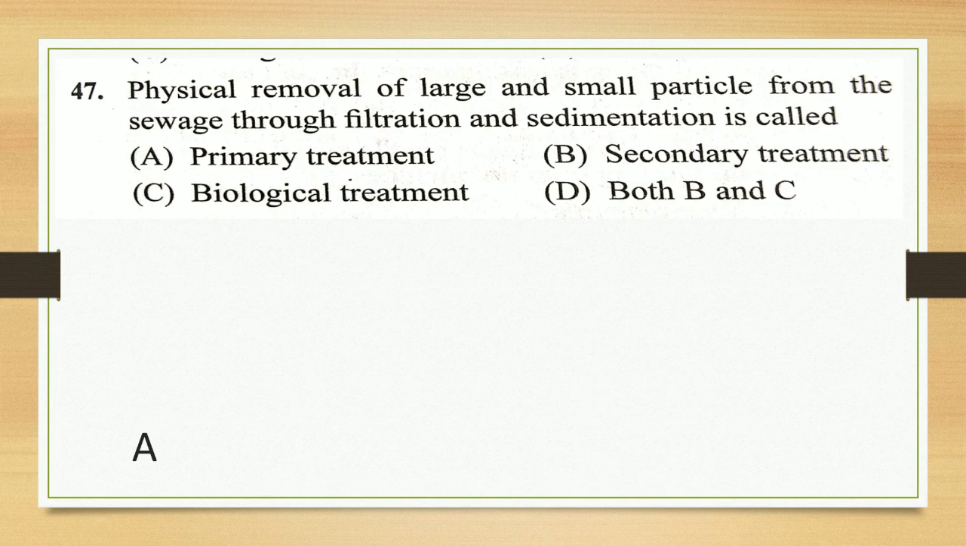Next question. Physical removal of large and small particles from the sewage through filtration and sedimentation is called: primary treatment, secondary treatment, biological treatment, and then B and C. Here the answer is A, primary treatment. Physical method is about filtration and sedimentation. So the answer is A.